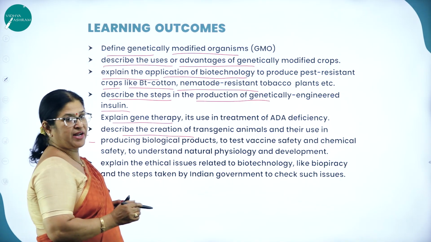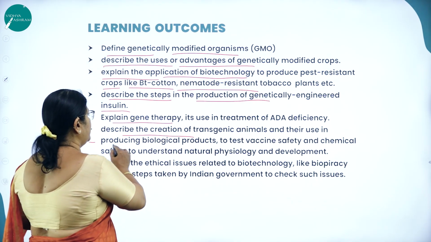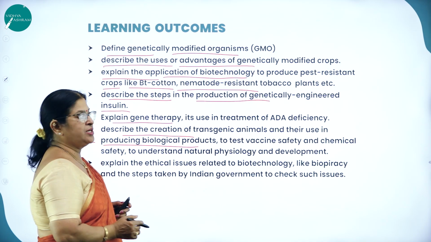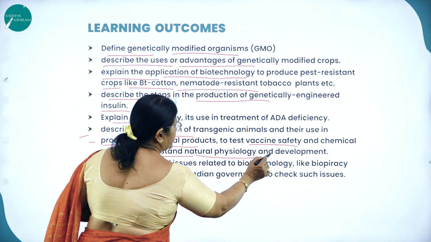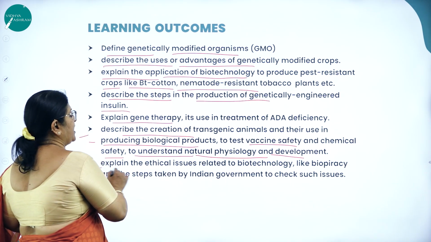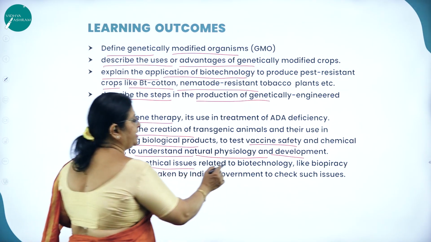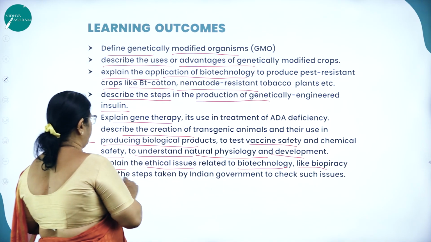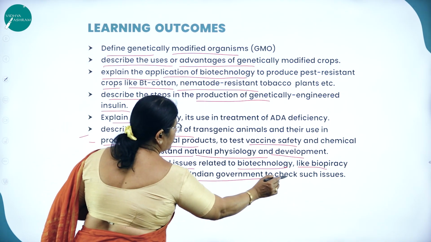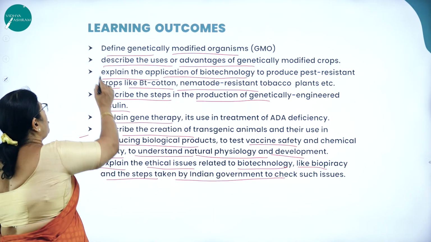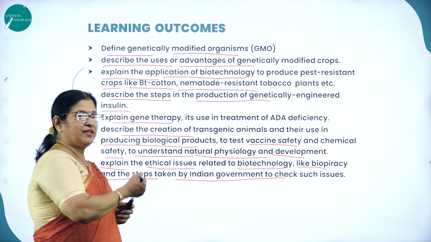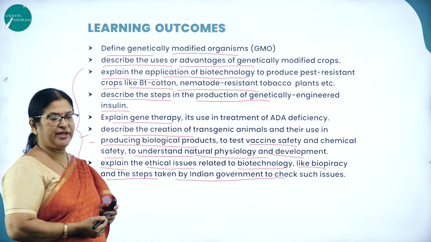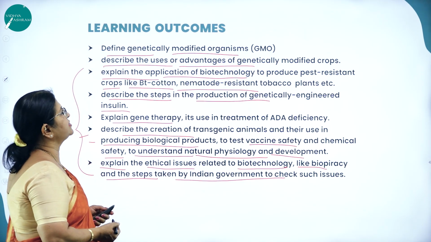You will describe the creation of transgenic animals and their use in producing biological products, testing vaccine safety and chemical safety, and understanding natural physiology and development. You will also explain ethical issues related to biotechnology like biopiracy and the steps taken by the Indian government to check such issues.